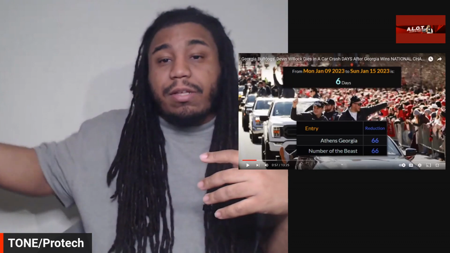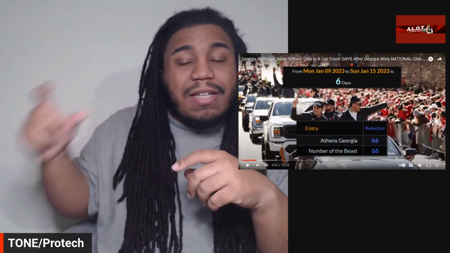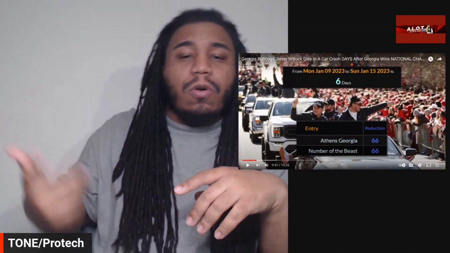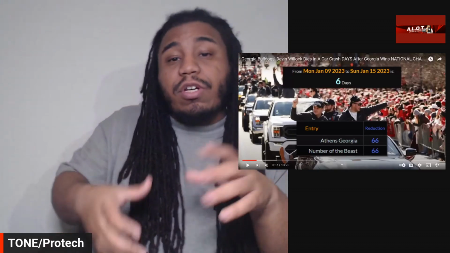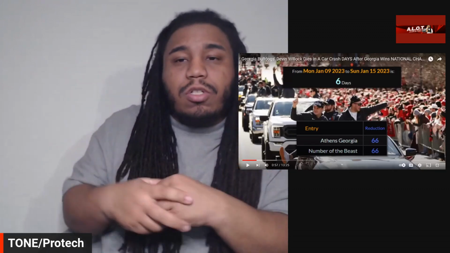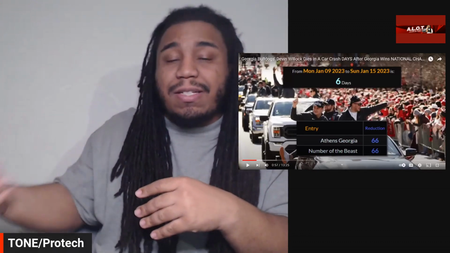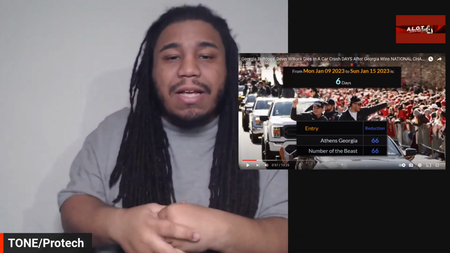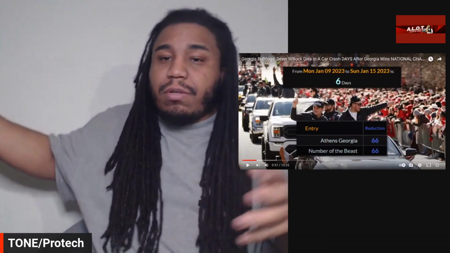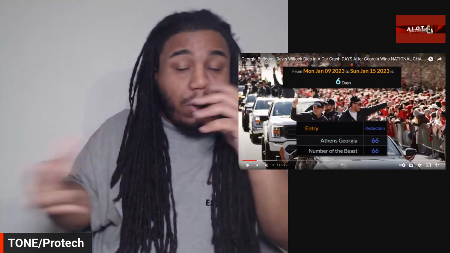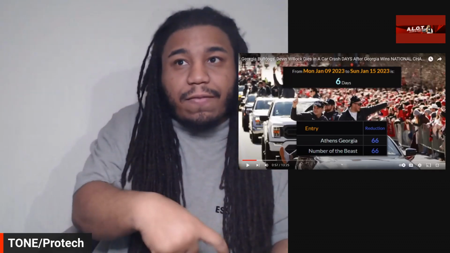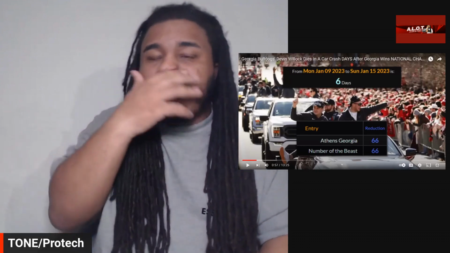Reverse ordinal is putting the English language in reverse. So Z will be the first letter in the reverse cipher, and A will be the 26th letter. Also, with reduction, you're reducing all of the letters with double digits into single digits. So, for example, Z is the last letter of the alphabet would be 26. 2 plus 6 equals 8. So that's how you do the reduction cipher. And reverse reduction is the same as reduction, but just reversing the order. So A will be 8 in that cipher, and Z will be 1. So let's just keep that in mind.